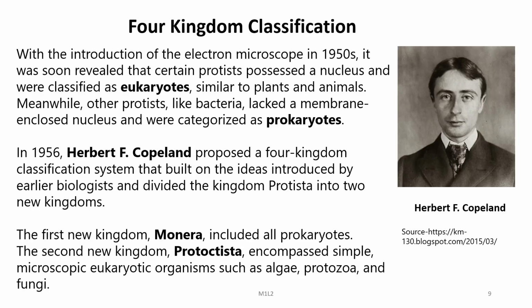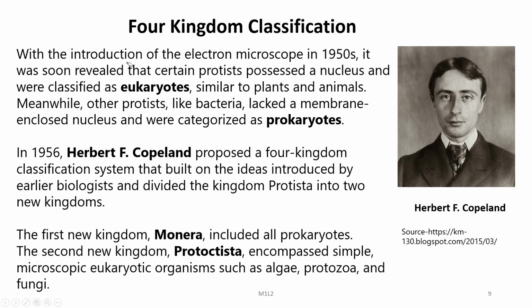Now, building upon these three kingdom concepts, particularly after the introduction of the electron microscope in the 1950s, a new world was exposed to the scientists, and it was soon revealed that certain protists possessed a nucleus, and these were classified as eukaryotes, which are similar to plants and animals. Meanwhile, some other protists like bacteria lacked a membrane bound enclosed nucleus, and these were classified as prokaryotes.